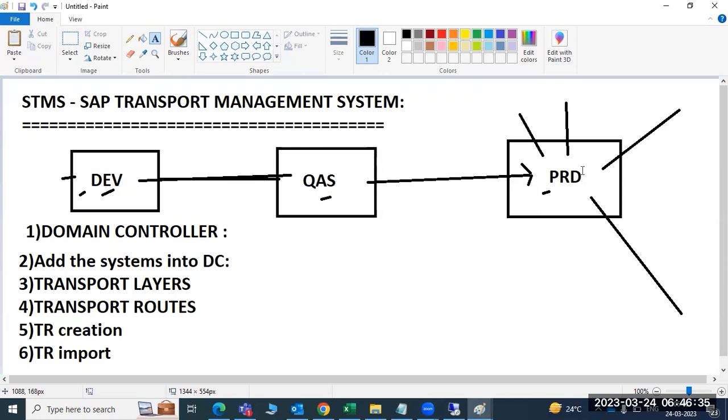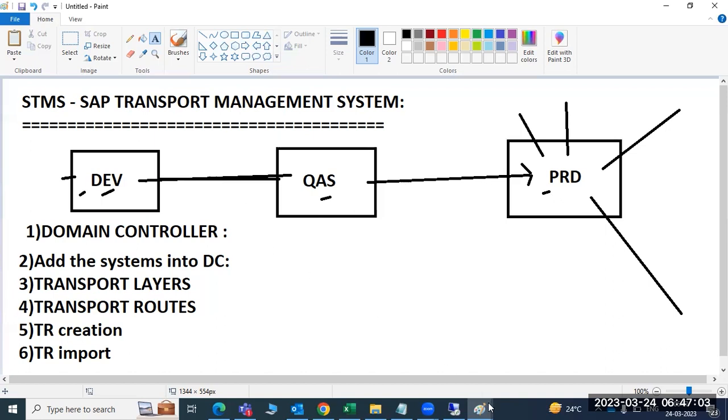One should be the main branch, and that main branch will control the remaining two sub branches.